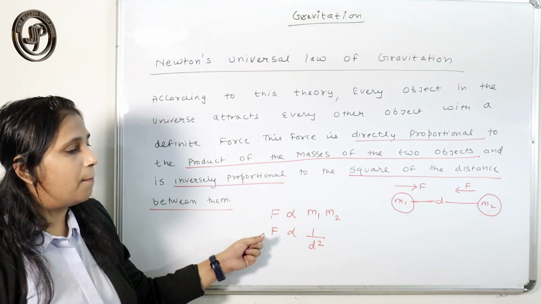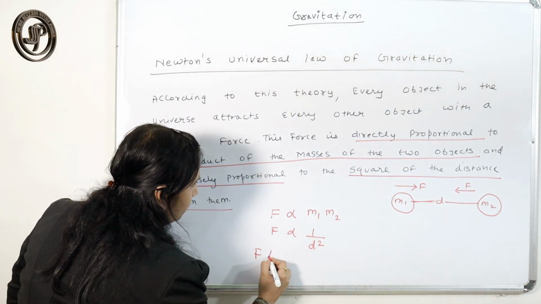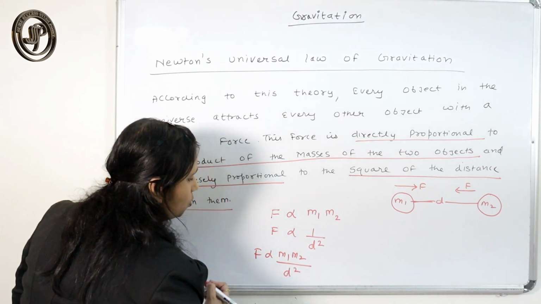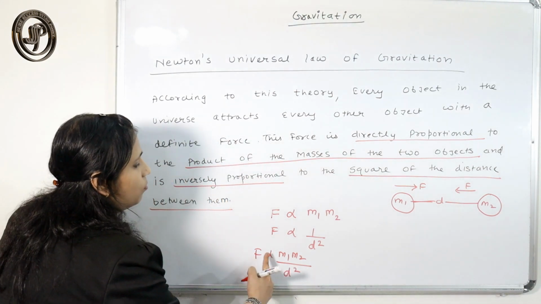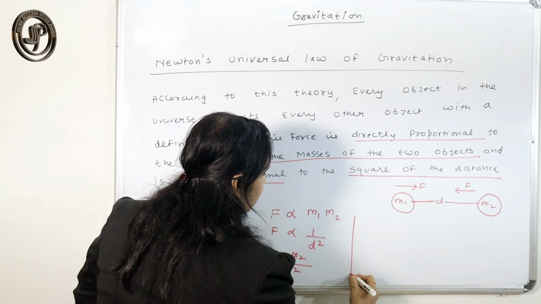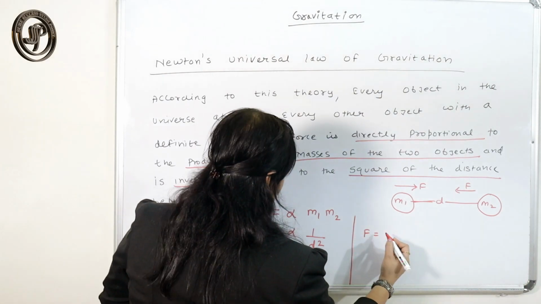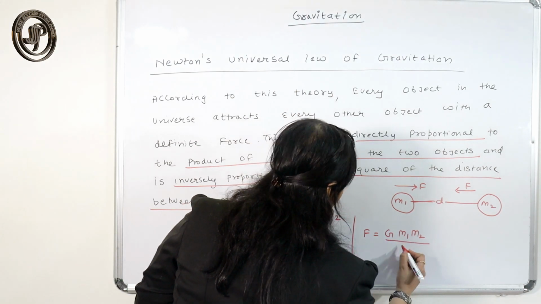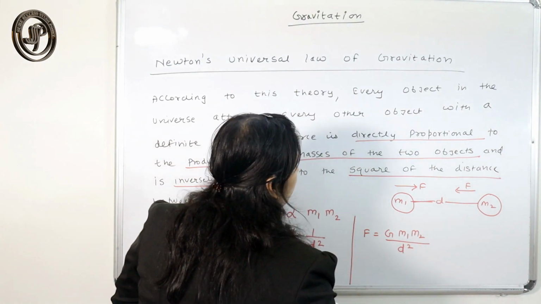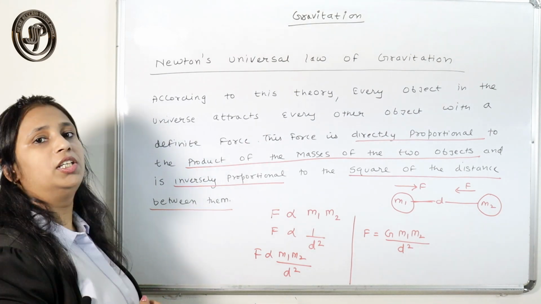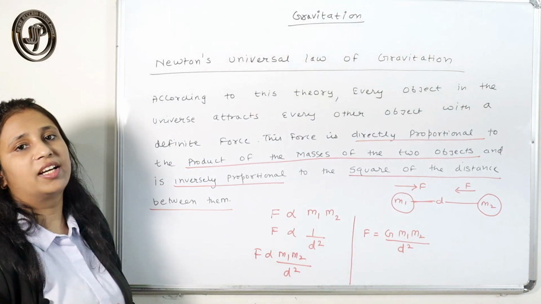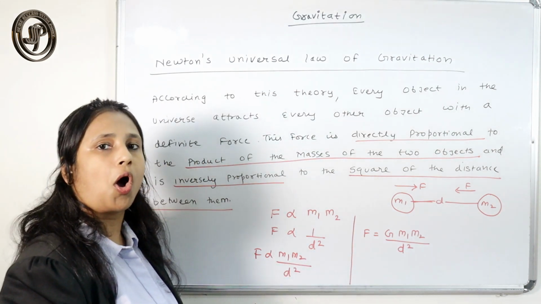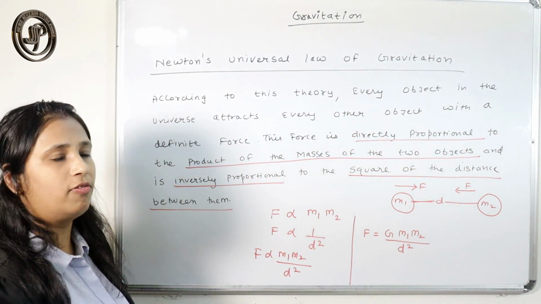So if we combine both of them, we get m1 m2 upon d square, right? And if we remove the proportionality sign, then we get F equals G m1 m2 by d square, where this G is called the universal gravitational constant and F is called the gravitational force.